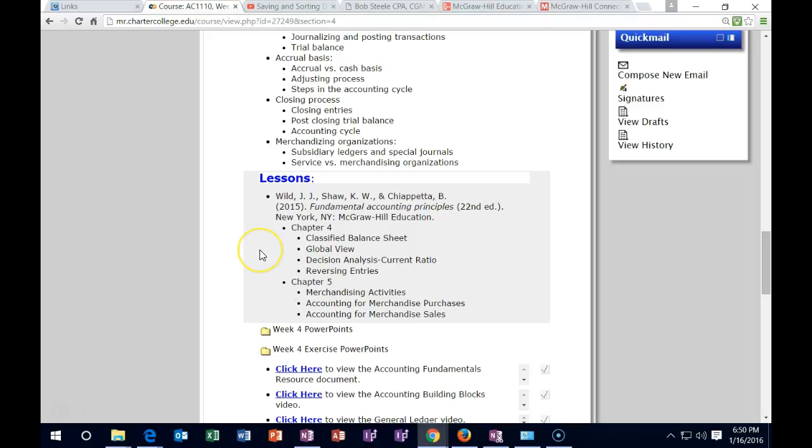We started Chapter 4 last time. We're going to concentrate mainly on Chapter 4 this time. And then we're going to start Chapter 5. And then in the following week, in week 5, the last week, we are just going to have Chapter 5, and then we'll have the final. So we might have a little bit more time to wrap things up in the final week, although Chapter 5 is a long chapter, and we do have some problems to work on in week 5 as well.